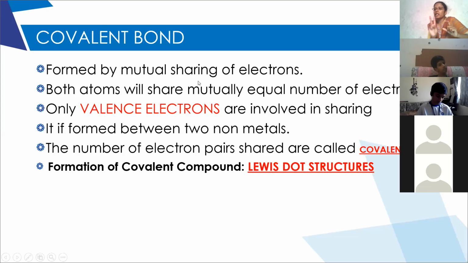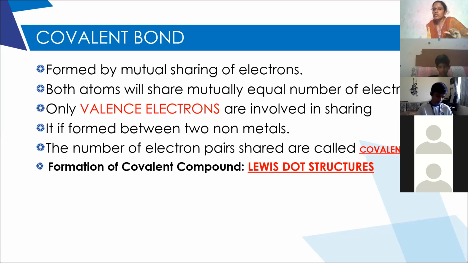Now, when there are two atoms, an equal number of electrons will be shared. That means if atom A is sharing one electron of B, B also will share one electron. It is not that one is taking two and another is sharing one. An equal number of electrons will be shared, and always valence electrons are involved in sharing.